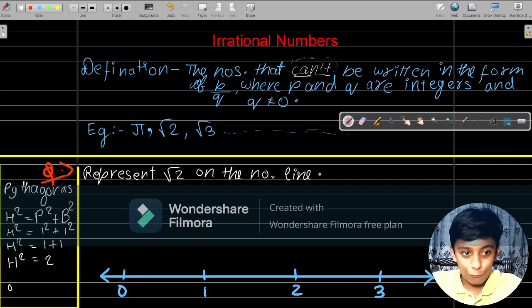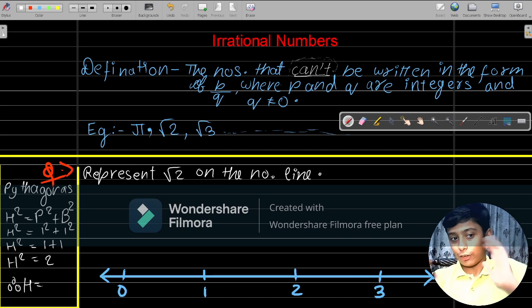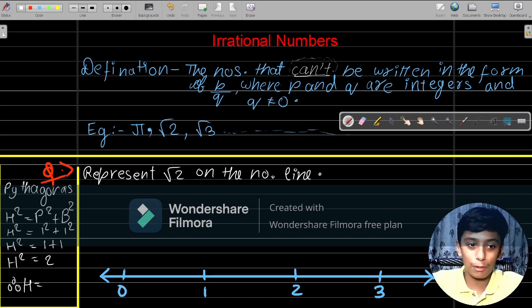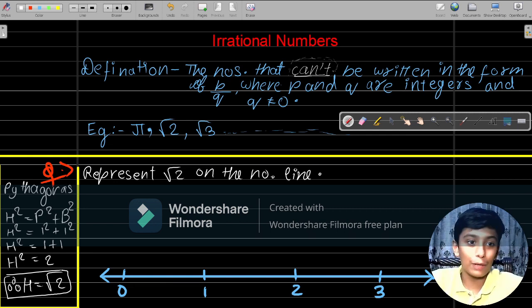and therefore h is equal to what? 2 was here, so it will get transferred to the other side in the form of root. So root 2. h is equal to root 2, and we got the value root 2 in h. So it means we have to put the measurements 1 centimeter and 1 centimeter. So let's take, this is A, and this is B.